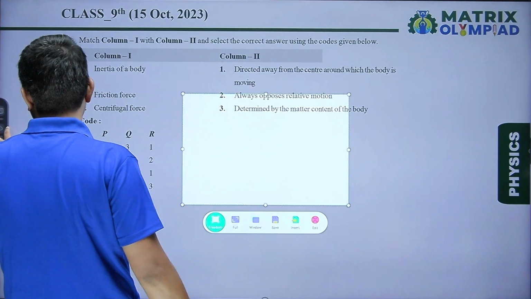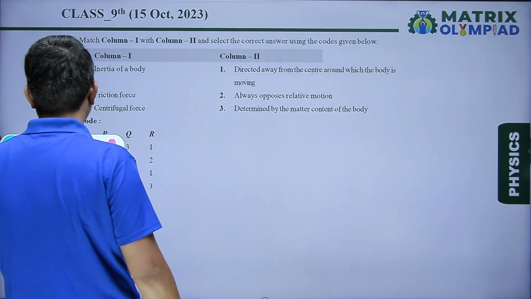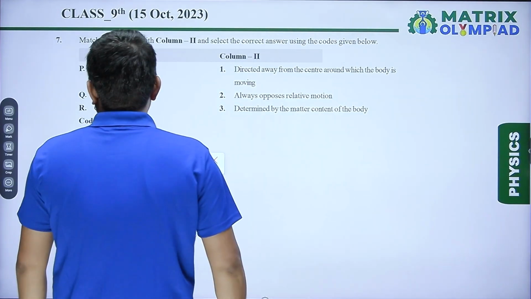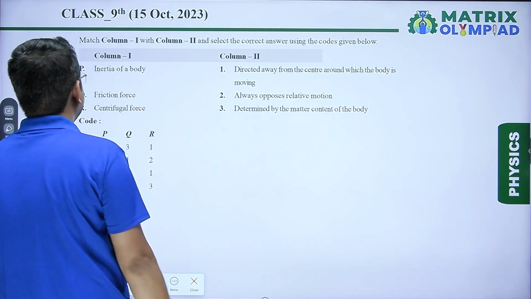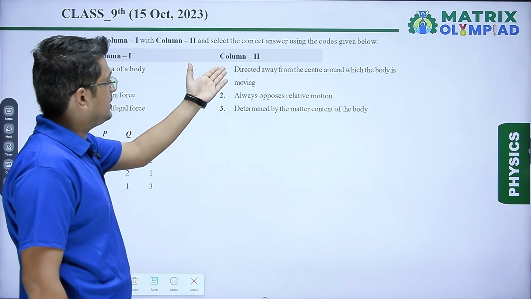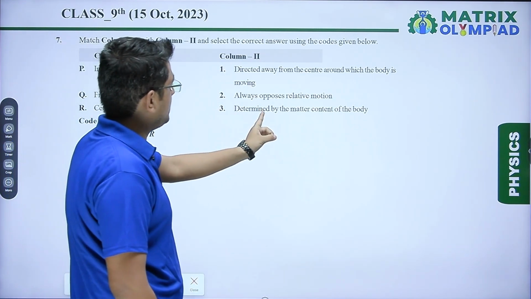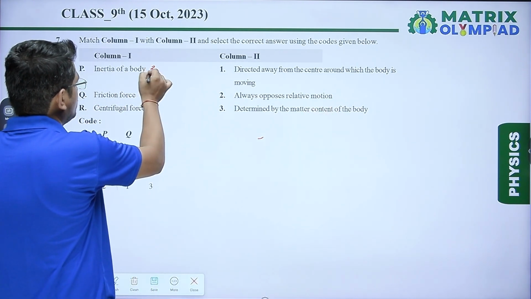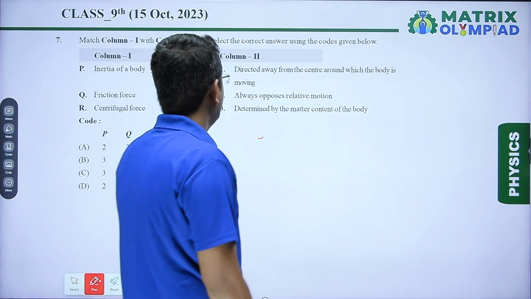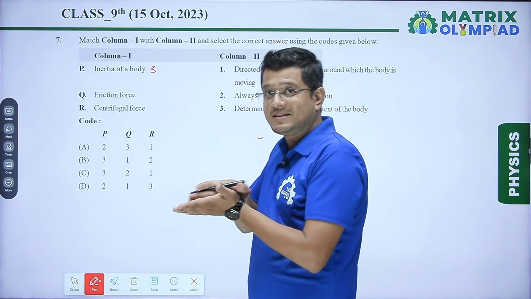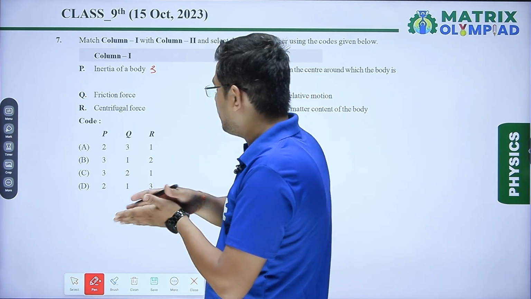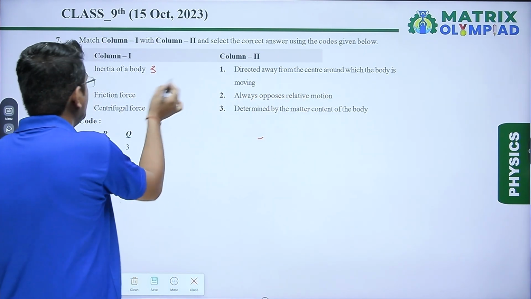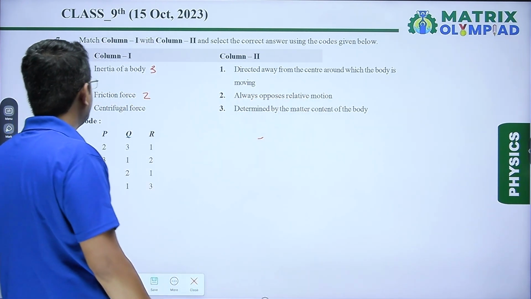Question number 7 is a match the following question. In this question, we have two columns and we have to match the linked quantities. So inertia of body we can see here: determine the matter content of the body. So this will be correct for inertia of body, which is 3. Friction force: when two bodies slide over each other, there is an opposing force known as friction force, which always opposes relative motion. So for this we will write code 2.